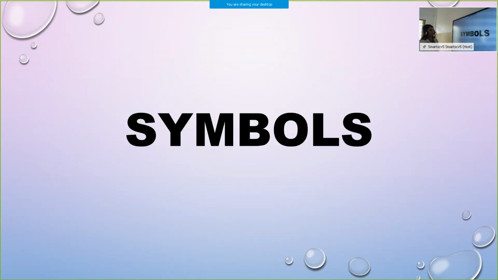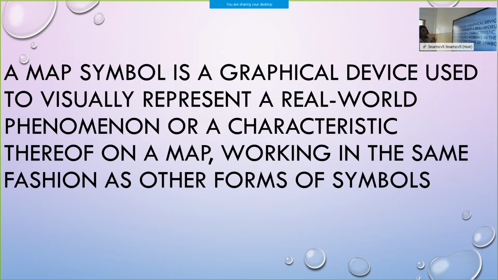Next, symbols. We'll see why these symbols are used in the map. A map symbol is a graphical device used to visually represent a real world phenomenon or a characteristic thereof on a map, working in the same fashion as other forms of symbols.